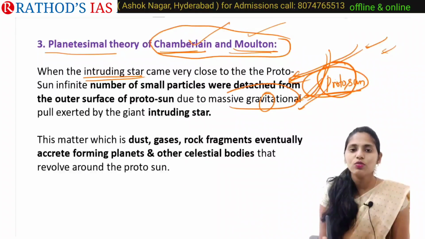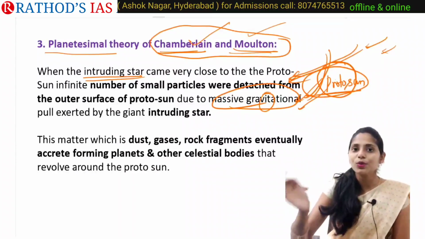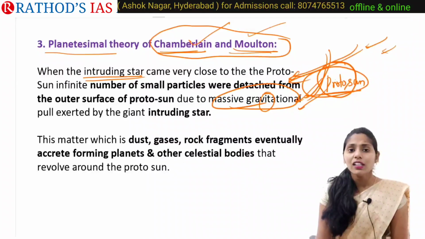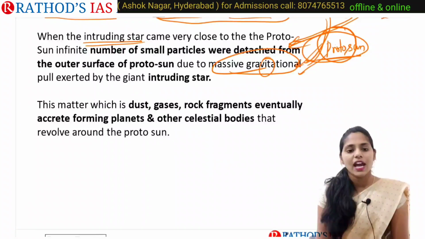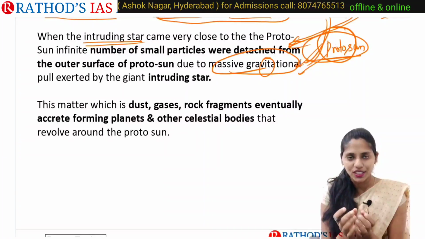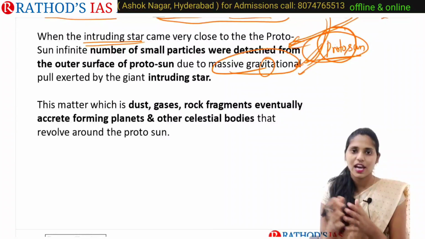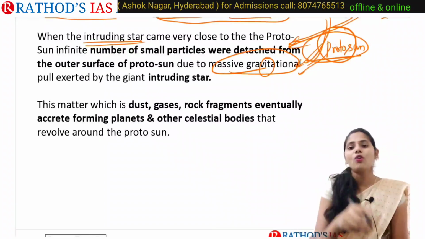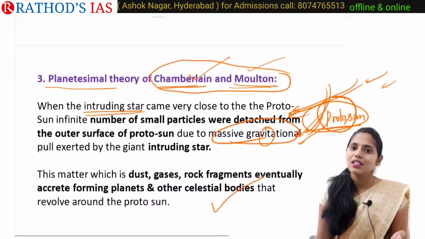Due to gravitational force, this intruding star will have the capability to detach some part of the proto-sun, and this matter, which is nothing but dust, gases, and rock fragments, eventually comes together and unites to form celestial bodies like planets, sun, stars, etc. And these particles will start to revolve around our proto-sun. So this is about the planetesimal theory.